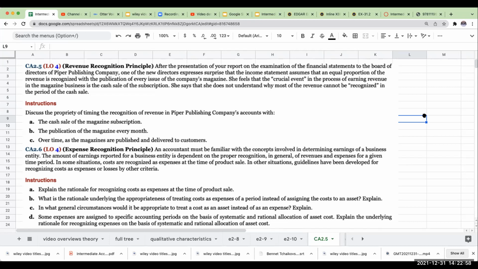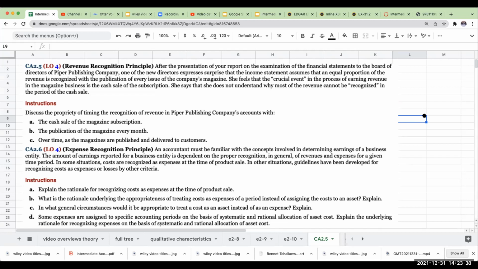Now, the publication of the magazine every month makes a lot of sense. Once the magazine has been shipped, that's probably when you can go through and recognize it. So with each publication, you're going to recognize the fractional revenue related to that subscription over time, as the magazines are published and delivered to customers. I would probably say you're going to recognize it when they're shipping, but I don't know what they mean by over time. If you're publishing and delivering every month, to me, B and C sound very familiar.